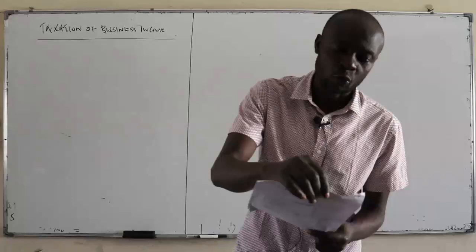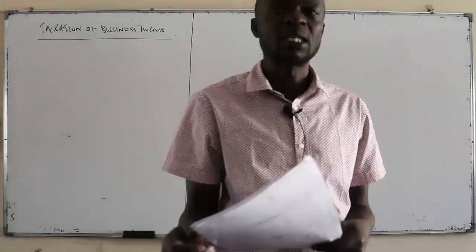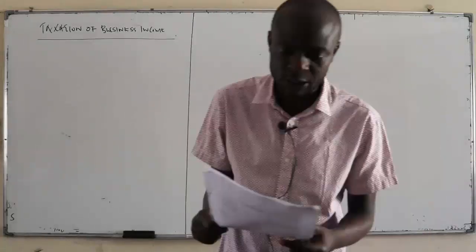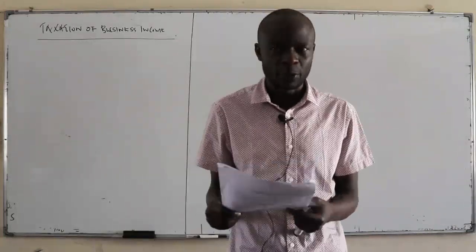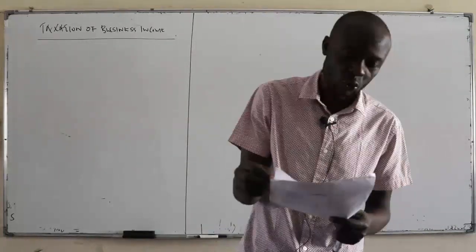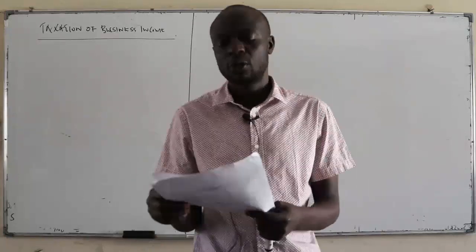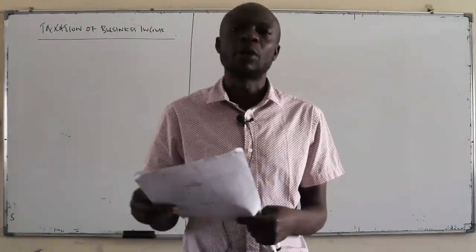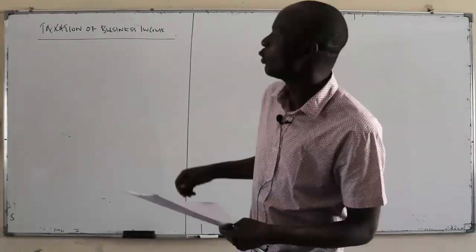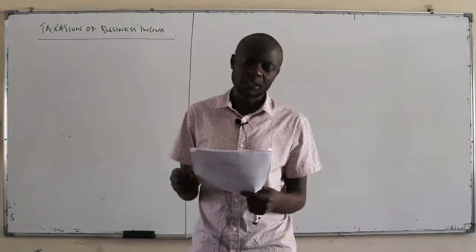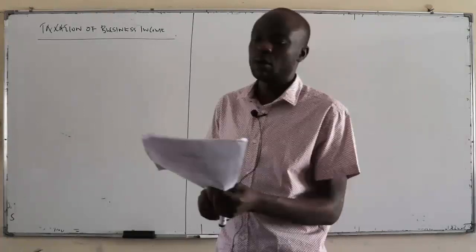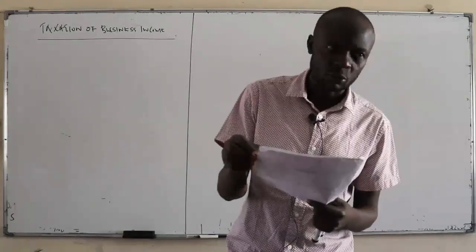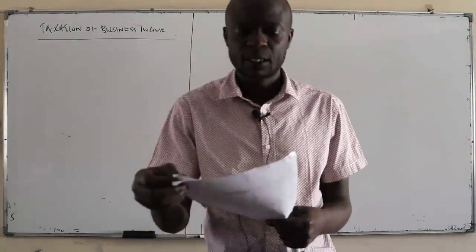At your level, when we talk about business income, we are talking about three business entities. Number one is a sole proprietorship business, that is a business owned by one person, or a partnership business, and a company. Your syllabus requires that you are able to tax those three business entities. Now I've shared the notes that you're going to use, and when you go to that handout,